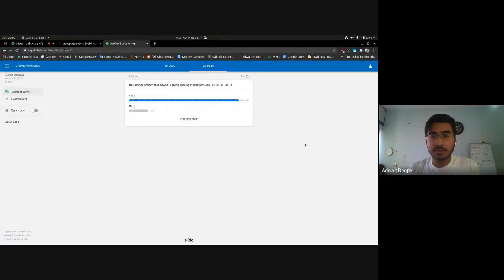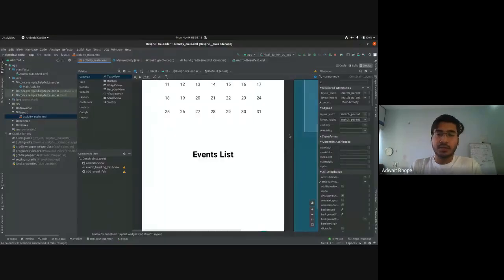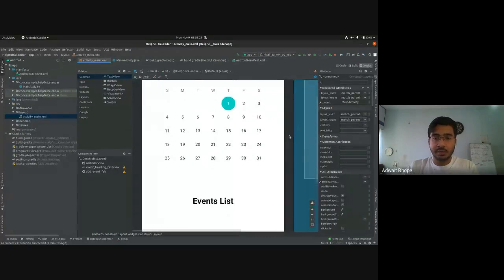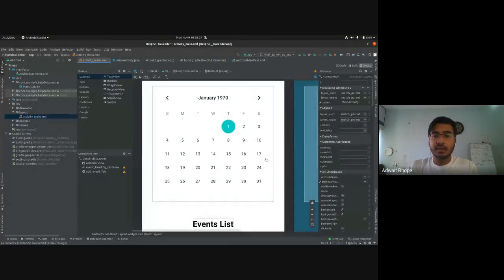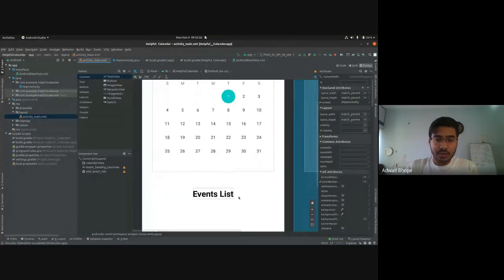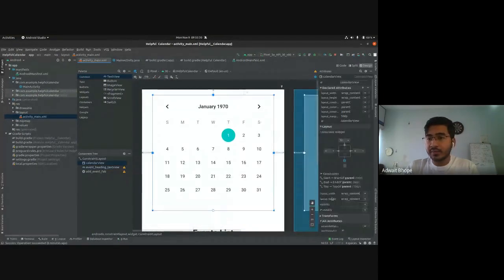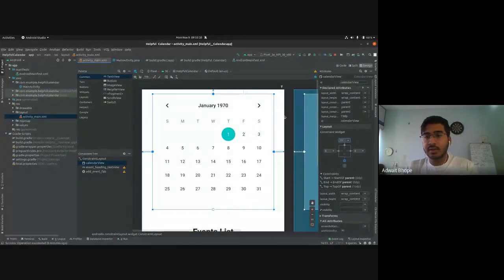Why I'm giving it in multiples of 8 is because we need to follow material guidelines while creating our UI. Whenever you design any UI, let's look at this calendar. If I give something odd, let's say 13, it does not look as visually appealing.